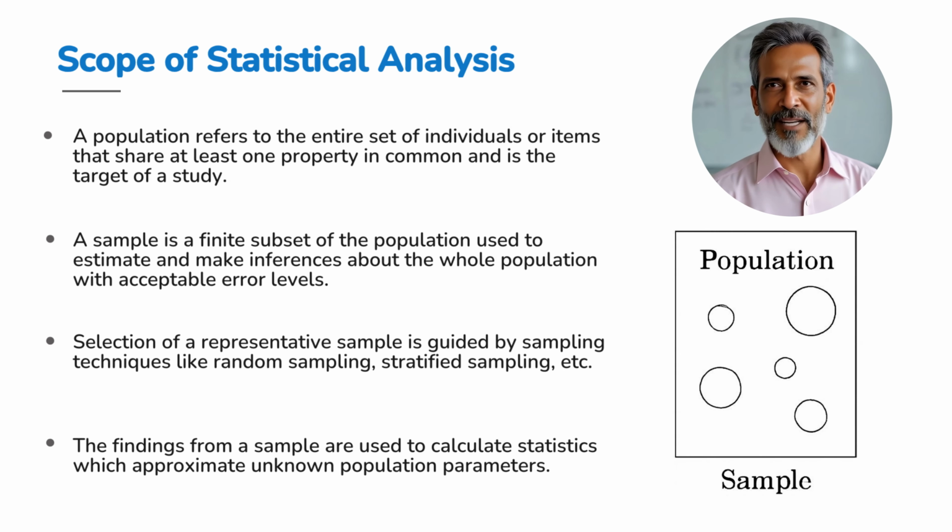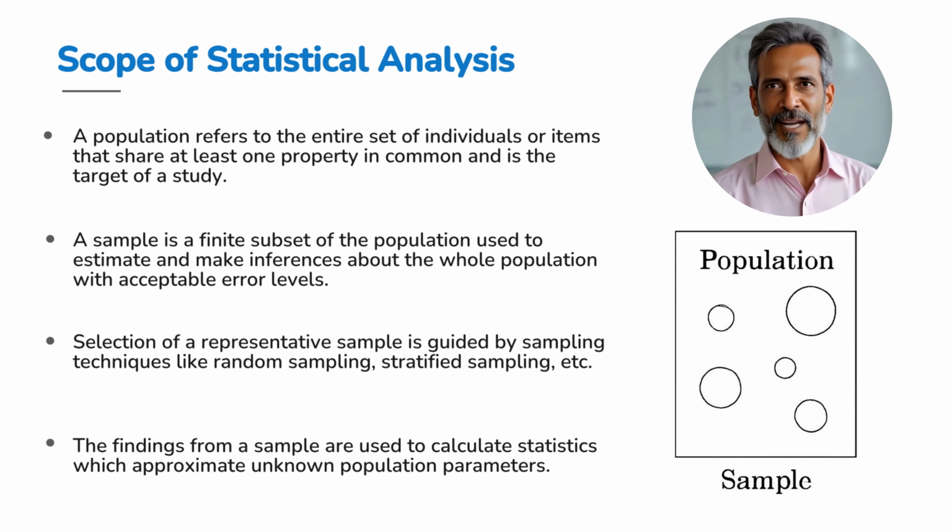Let's explore a big idea: population versus sample. Imagine you want to know the average height of all students in your school. The population is everyone in that group, the complete set sharing a trait like being studied. But measuring every single person can be tough. So instead, we pick a sample, a smaller, manageable group from the population. This sample should represent the whole fairly well, like tasting a spoonful to check a dish's flavor. Sampling techniques like random sampling or stratified sampling help ensure fairness and reduce bias.